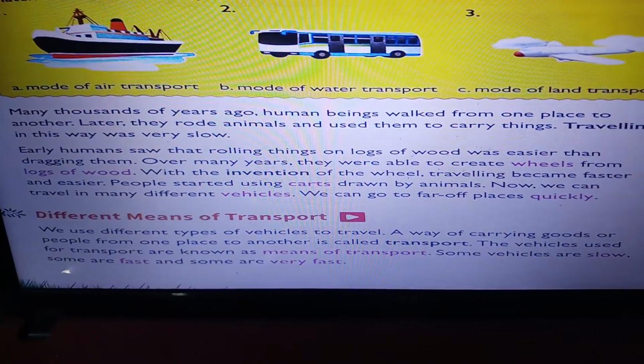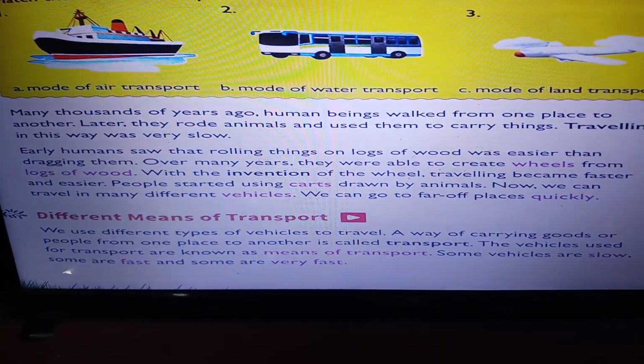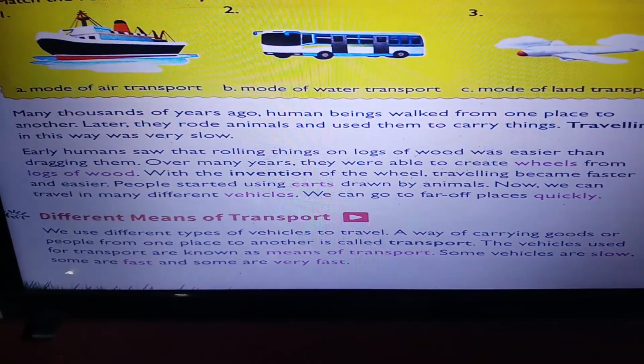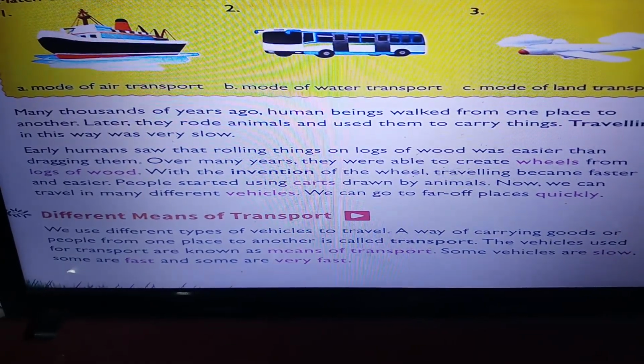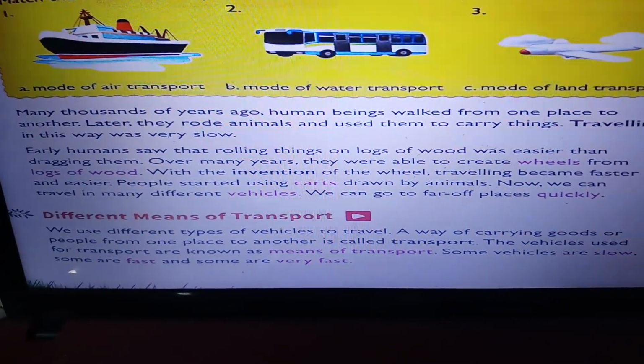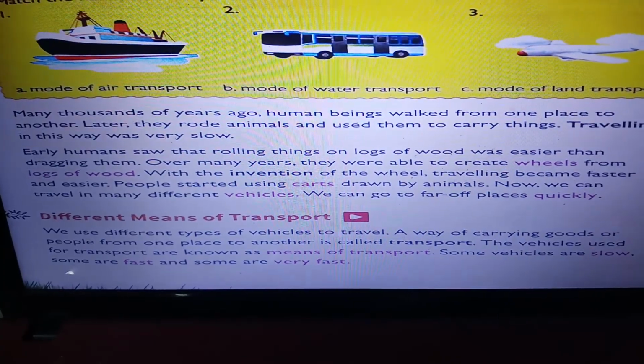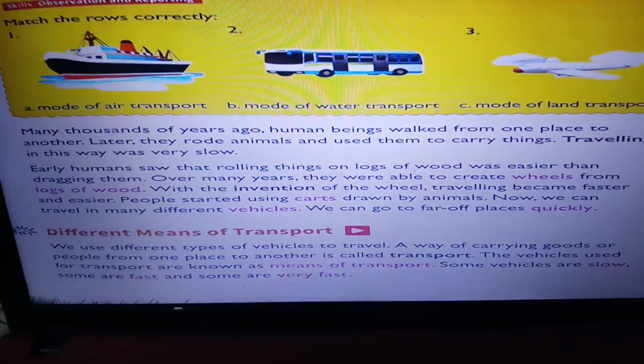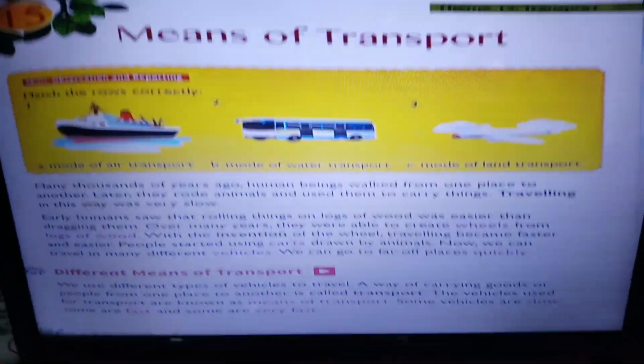A way of carrying goods and people from one place to another is called transport. The vehicles used for transport are known as means of transport. Some vehicles are slow, some are fast and some are super fast, very fast. Understood?